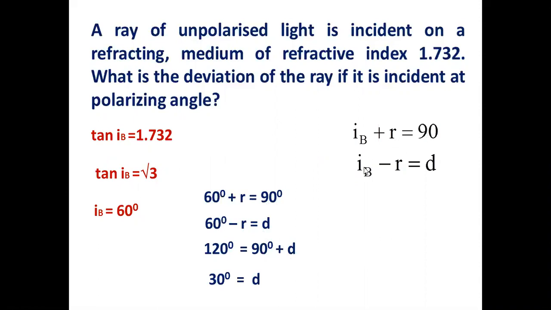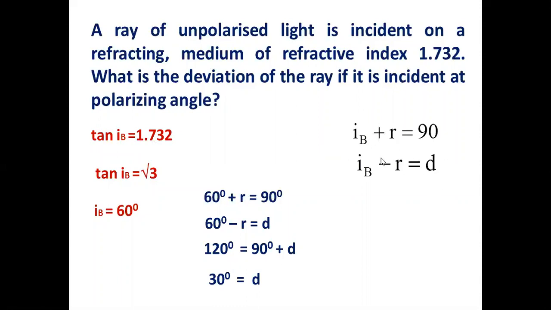60 plus R is 90. 60 minus R is equal to D. 120 is equal to 90 plus D. I am adding; minus R plus R gets cancelled. So 120 minus 90 is 30. That is D, that is the angle. So I have covered everything in this problem. One problem, tan IB equal to mu, this formula and everything.